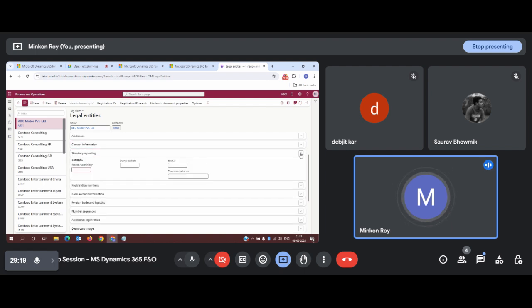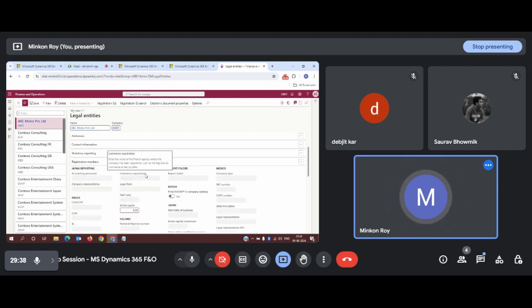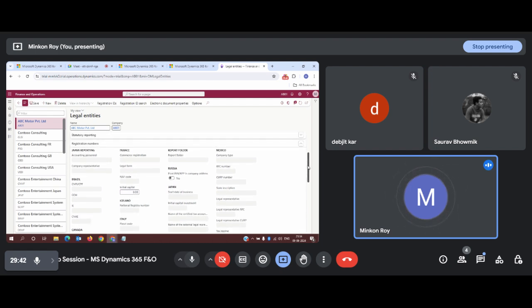Now statutory reporting we don't require in this case because I have not received any information from my client, and this might not be a required one. If this is a required one, then the client will provide you the details, and if it is not, then you can leave it blank. There might be some kind of registration number, maybe for food processing or something like that. And again, that depends on the country, like which country you belong to.